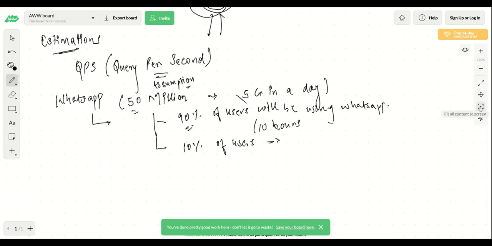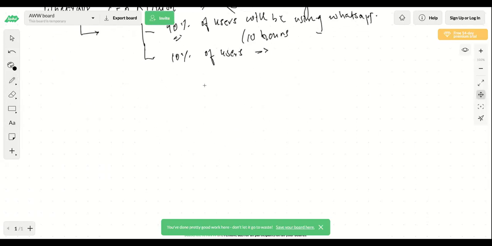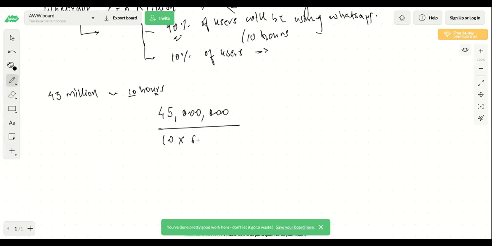45 million. So we have approximately 45 million people using WhatsApp in 10 hours, correct? So now if I want to see how many users are actually, what will be the QPS at that point? So what we'll do, we'll write 45 million. So how to write million? 45, this will be 100,000, and this will be this, correct? And we are saying 10 hours. So I'll do 10 into 60 into 60.